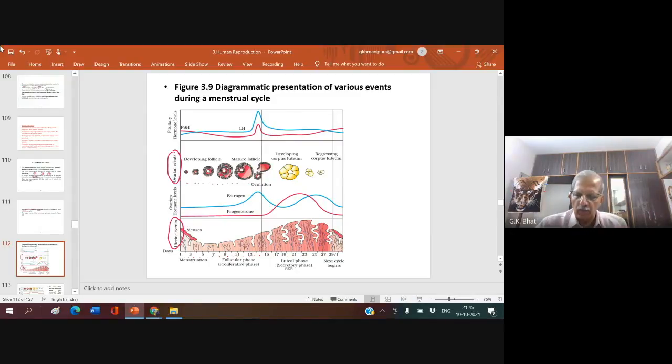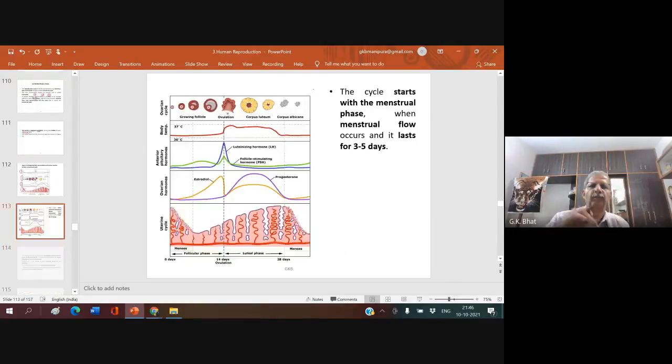Right. And also here you come across two types of hormones. One is the hormones produced by the ovary, responsible for the ovarian cycle, and another is the hormones produced by the pituitary, that is FSH and LH. So there are two types of hormones, ovarian hormones and pituitary hormones, and these two play a very important role in the functioning of the menstrual cycle.